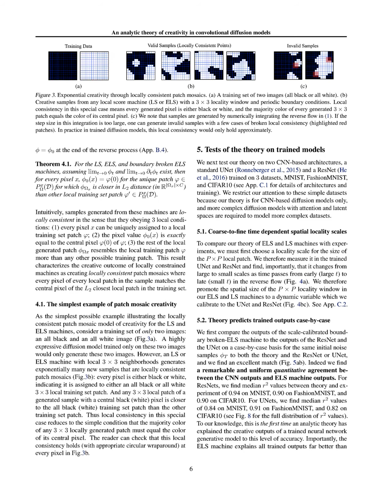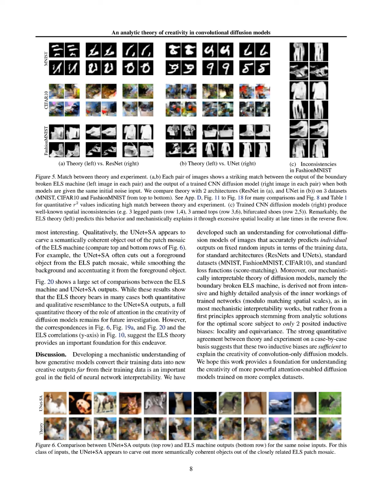This quantitative agreement indicates a strong correlation between the ELS machine's predictions and the actual outputs of the trained models, demonstrating the effectiveness of their theoretical framework. Additionally, the authors provided extensive case-by-case comparisons to illustrate the accuracy of their predictions against the trained models.